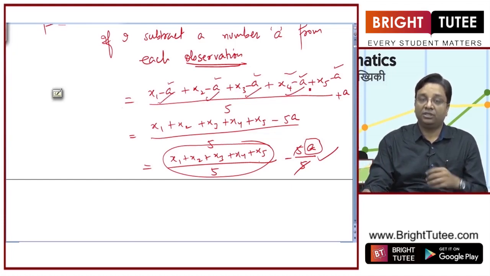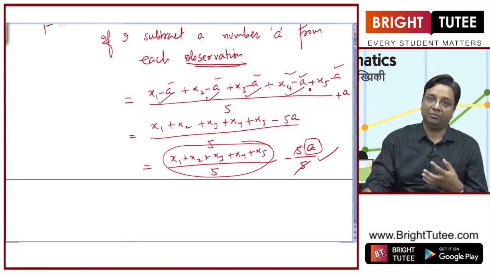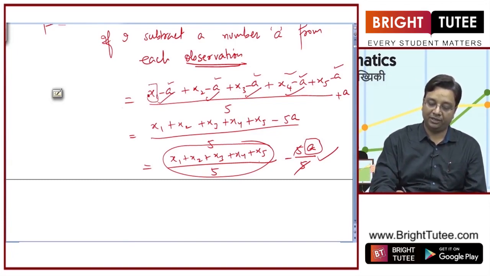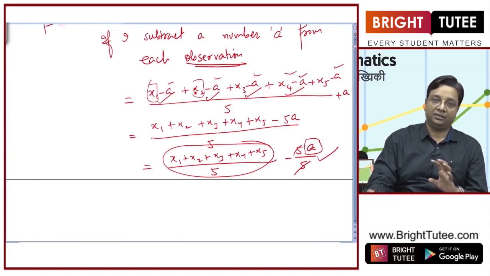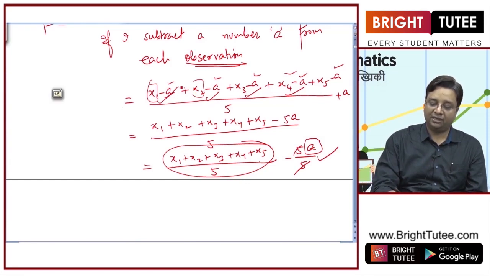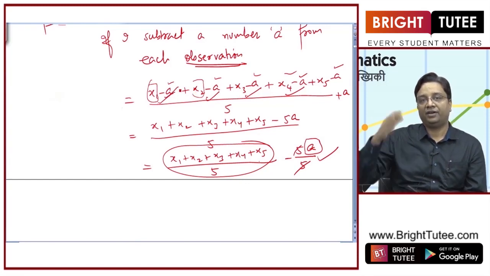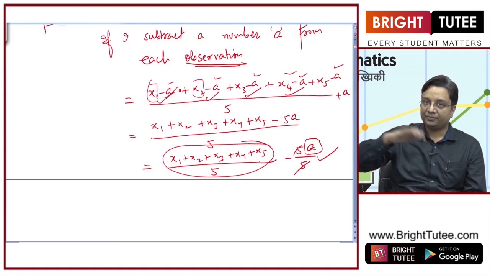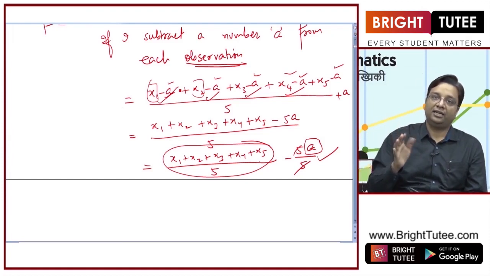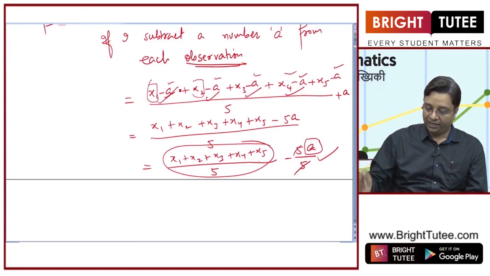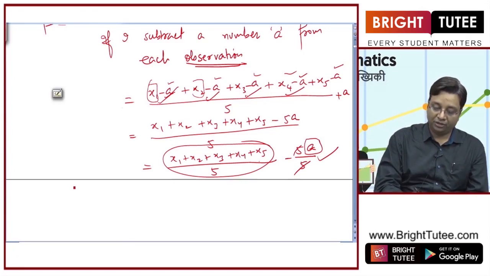We may have to do this to make the calculations simple. Let us say these numbers, x1, x2, x3, are very big and it will be difficult to calculate using these big numbers. So we subtract a certain number from each of these entries, and finally when we calculate the new arithmetic mean, we can add this number to calculate our original arithmetic mean. So this is the observation that I wanted to highlight here.